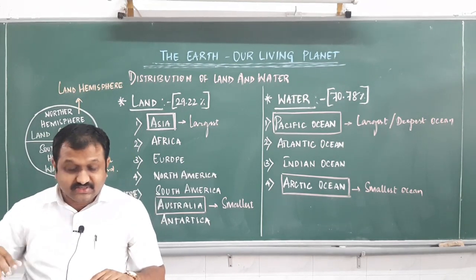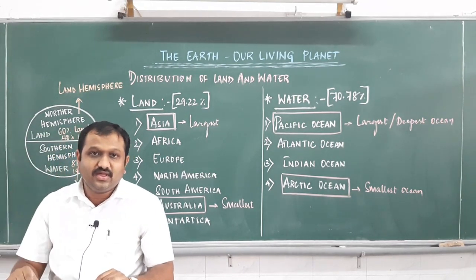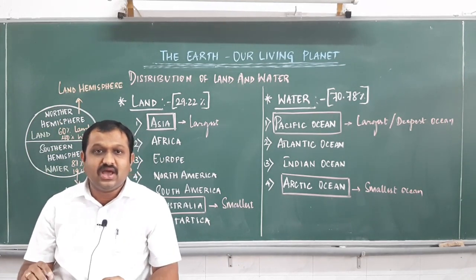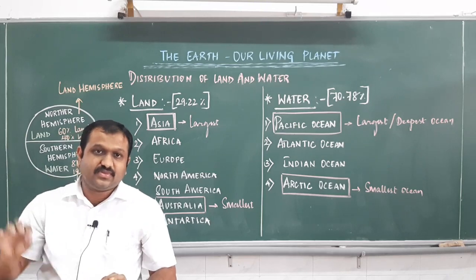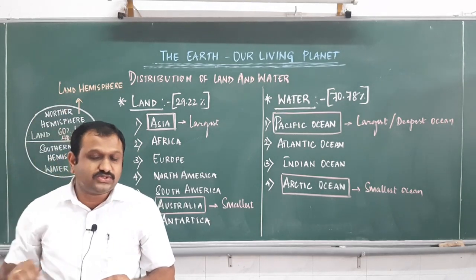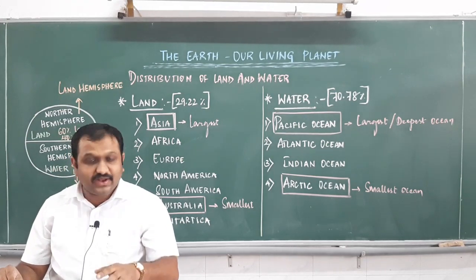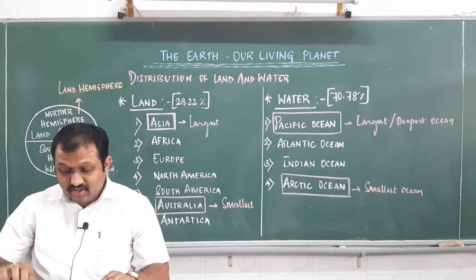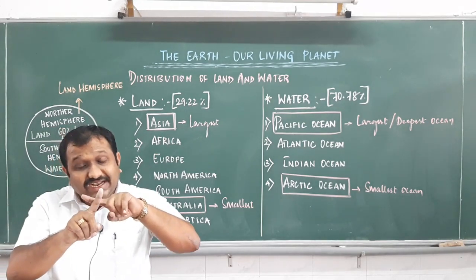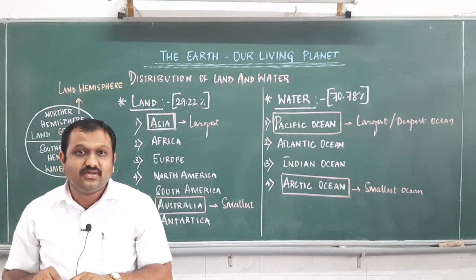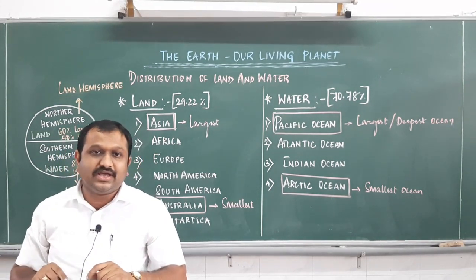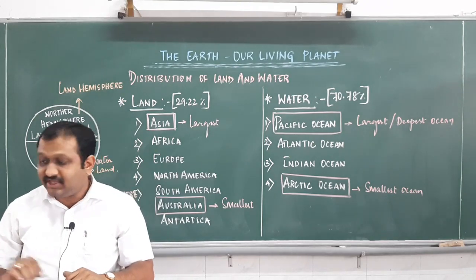The networks of lines that we have drawn on the globe are the latitudes as well as the longitudes. The latitudes are drawn from east to west, whereas the longitudes are drawn from north to south. That I will explain by drawing a diagram on the board. Before that, the latitudes and the longitudes intersect each other. That intersecting point of latitudes and longitudes we call a grid, G-R-I-D, grid.